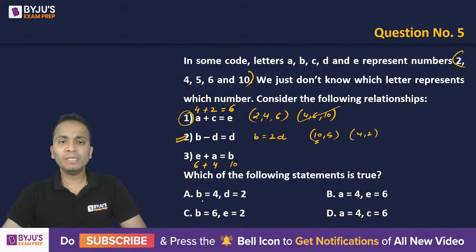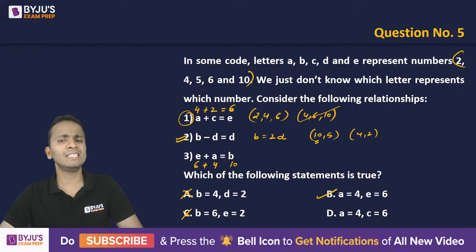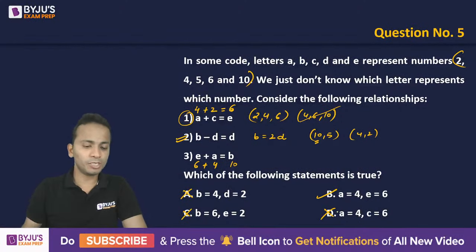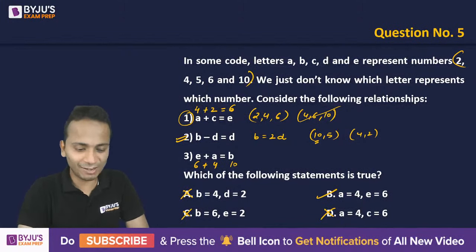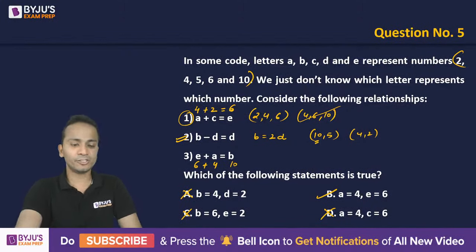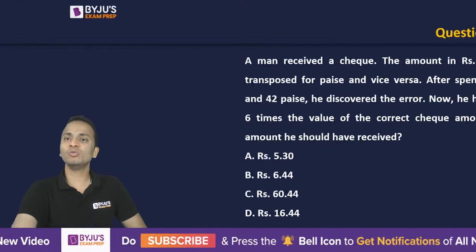Okay. So B equal to 4, no, it is not possible. A equal to 4 and E equal to 6, yes, it is. B equal to 6, no. And A equal to 4, yes, but C is equal to 6, not true. So the correct answer will be option B. And wow, a lot of students have given the correct answer. Nice, nice. Good to see your response. So it was an easy question. Let's move on to the next question quickly.